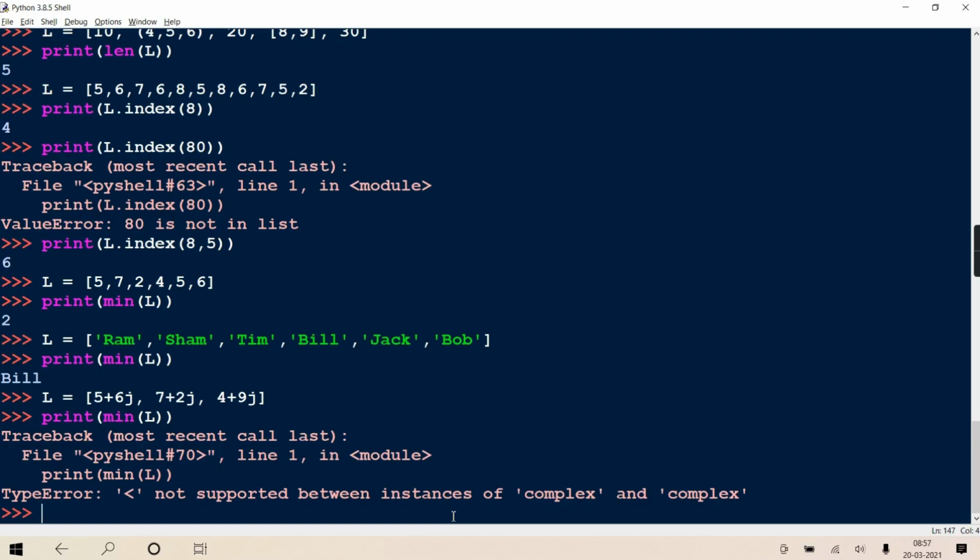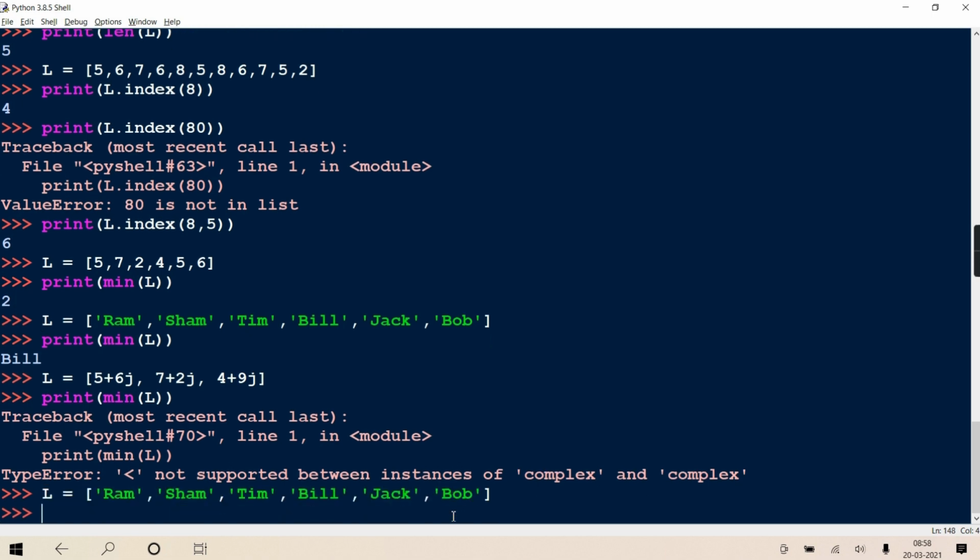Now in min, suppose if you have one more provision, I'll tell you. This is a list of strings and I want to find minimum, but minimum not in alphabetic way, lengthwise I want. Min of L, but minimum I want to consider on the length basis, not on the alphabetic order. So here you can give key equal to len as an argument. Getting?